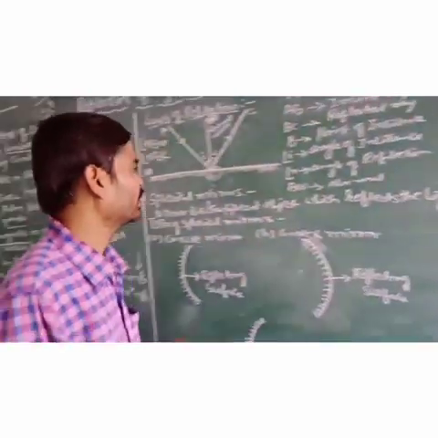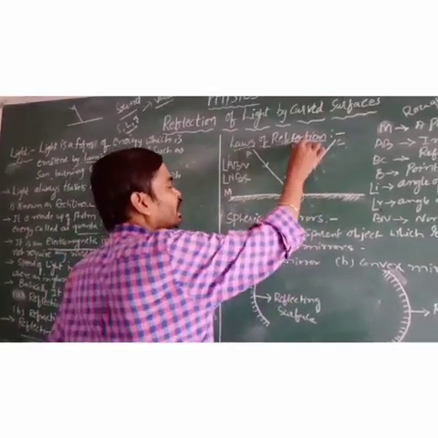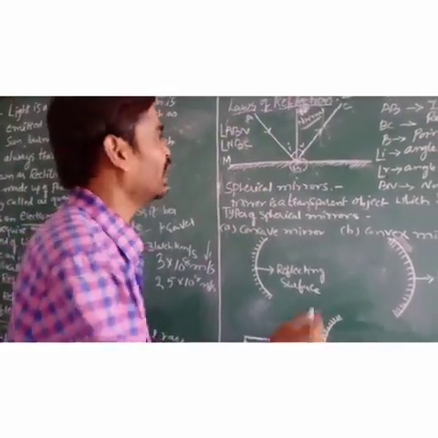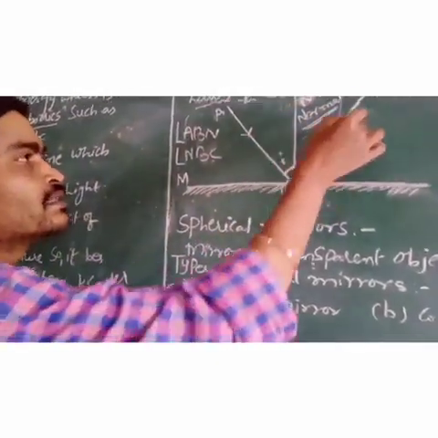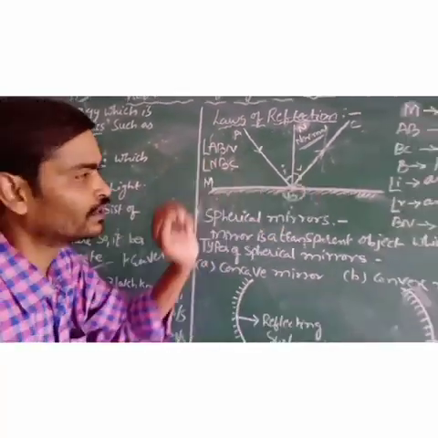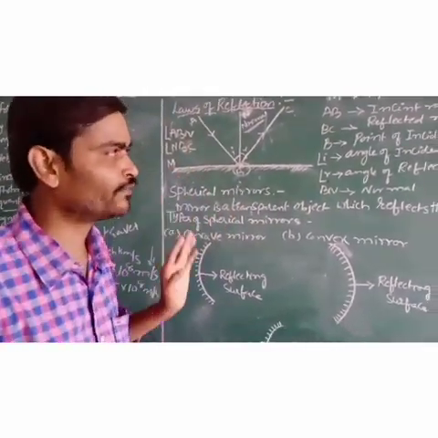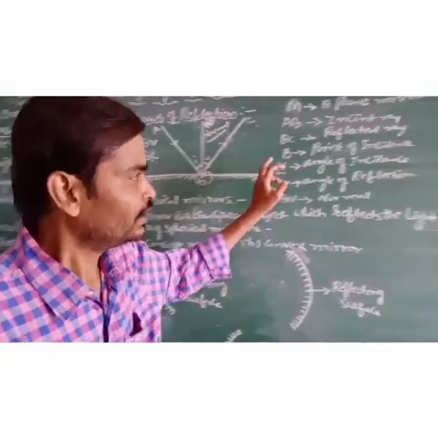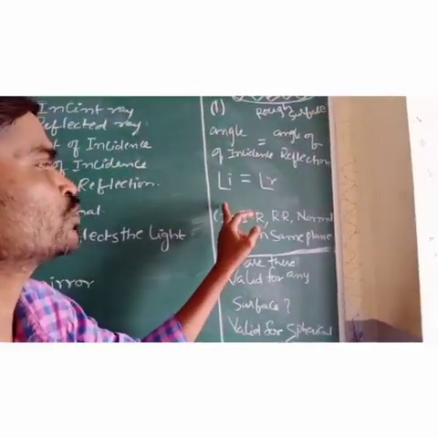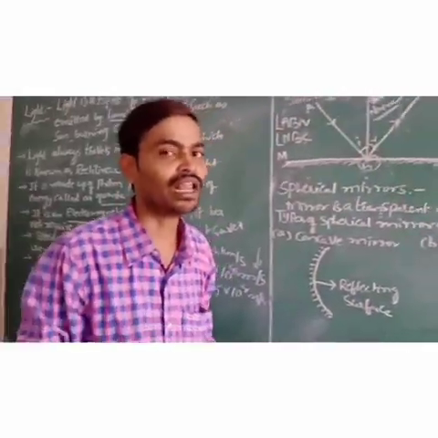Why? Because here the angle ABN is denoted by i, which is taken as the angle of incidence, and the angle NBC is denoted by r, which is taken as the angle of reflection. So the first law states that when light gets reflected from any surface, the angle of incidence is equal to the angle of reflection, which is taken as angle i is equal to angle r. This is the first of the laws of reflection.